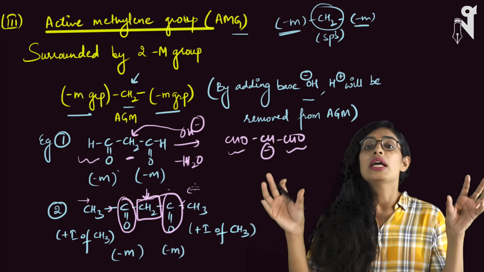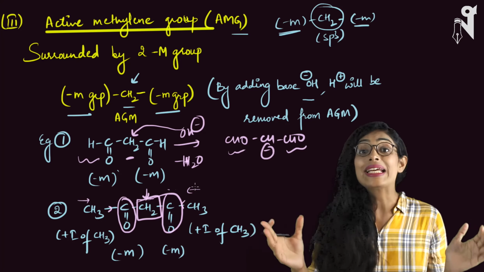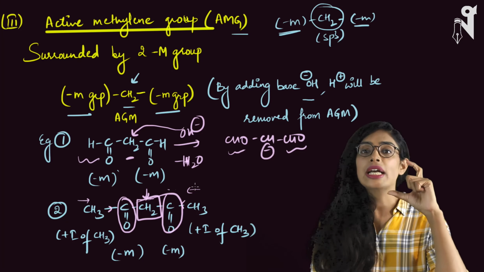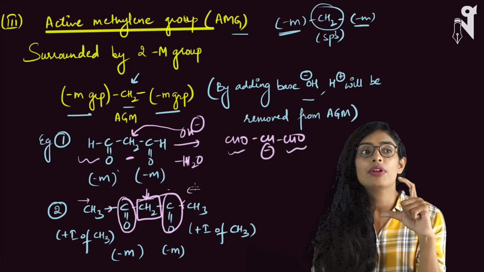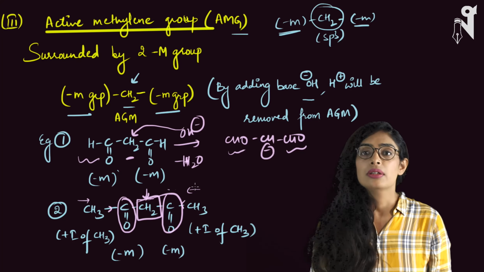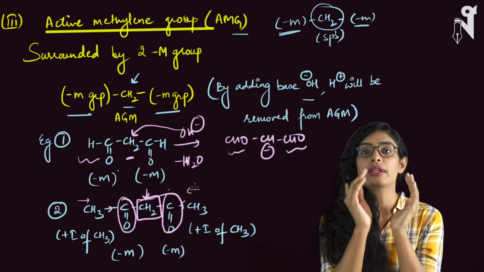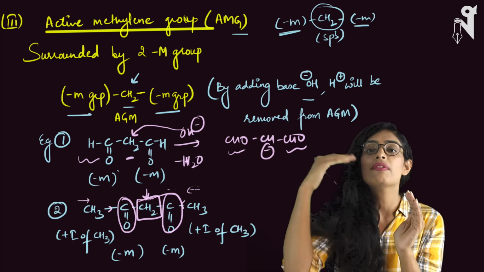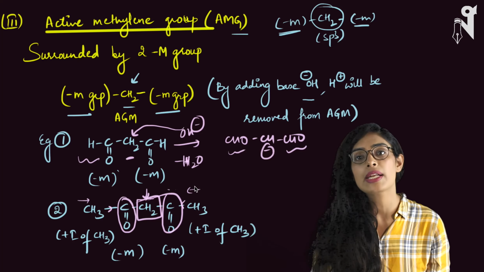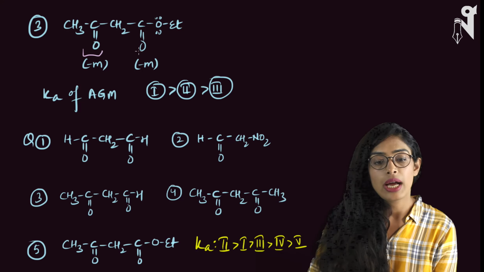So if there are electron donating groups present along with the minus M group, then those groups will decrease the electron withdrawing capability of minus M, and hence your active methylene group will not be releasing H plus so easily. That means the acidic strength of the active methylene group will decrease and it will not form carbanion very easily. So here also, though there is a center CH2 group which can act as a very strong acid by giving out H plus, the acidic strength will vary and will depend upon what kind of minus M group it is surrounded with. Look here, you have again CO and CO over here.